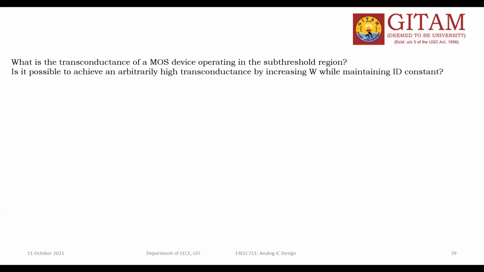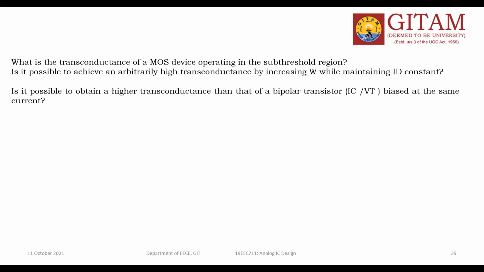So what is the transconductance of the MOS device operating in the subthreshold region? It is possible to obtain higher transconductance than that of the BJT. Of course, the GM value for the MOSFET is more than the transistor. So we know the transconductance in the square law region.